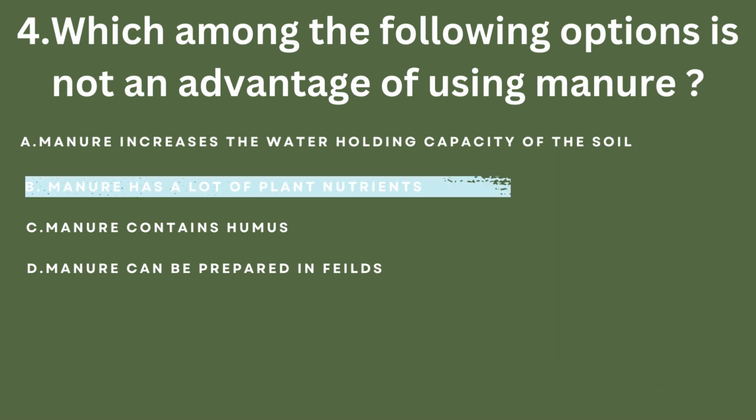Looking at the options, option number A, manure increases the water holding capacity of the soil. That option is quite correct. Option number C, manure contains humus. Yes, we have already discussed manure contains humus. Option number D, manure can be prepared in fields. Yes, manure can be prepared in fields as they are mostly organic in nature. And option number B is manure has a lot of plant nutrients. Manure is deficient in plant nutrients. If we need a lot of plant nutrients, we must use fertilizers.